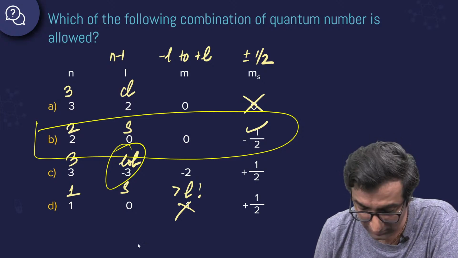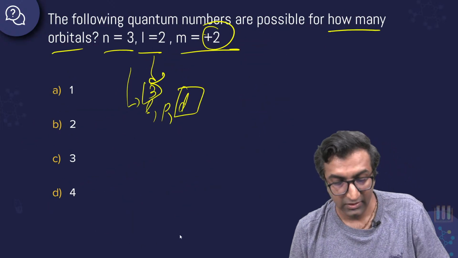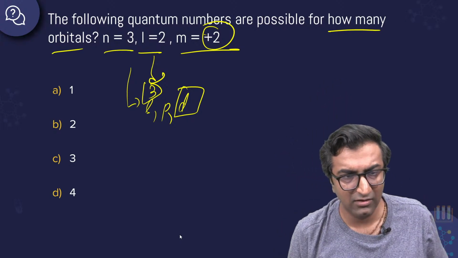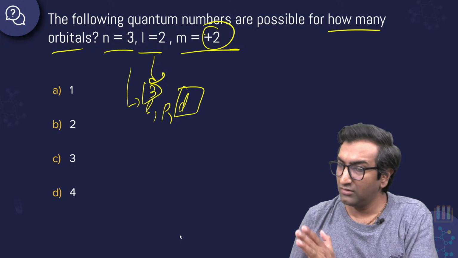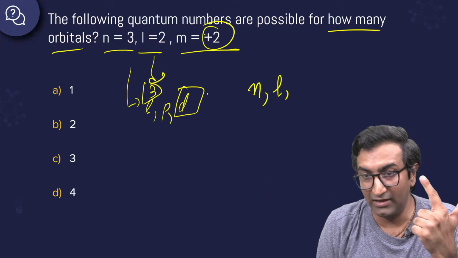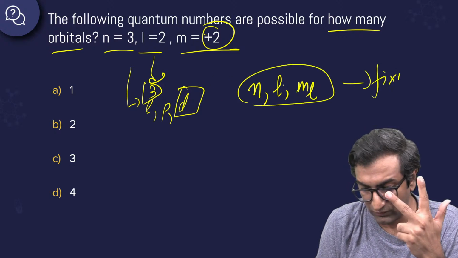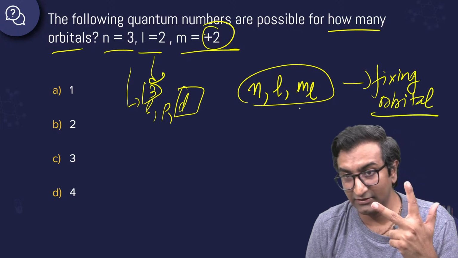Pari, all right. Prajwal, what was your concern with this question? The following quantum numbers are possible for how many orbitals? Maybe, Prajwal, maybe you missed my last class where I specified that if you give n value, L value and ml value, then you're fixing the orbital. It's just one orbital. All right. That's what we are testing in this question.